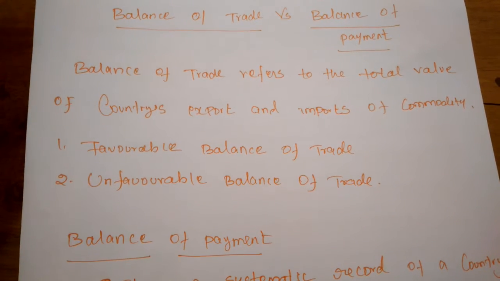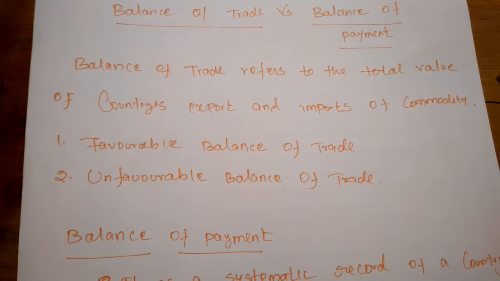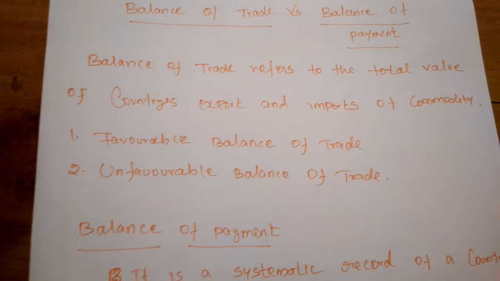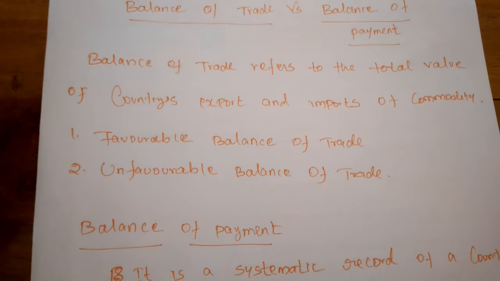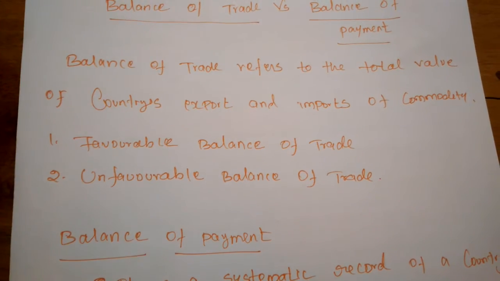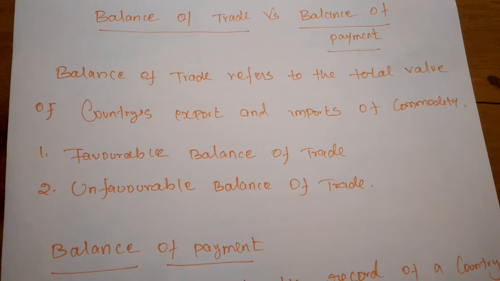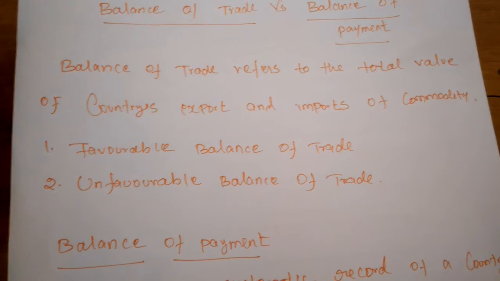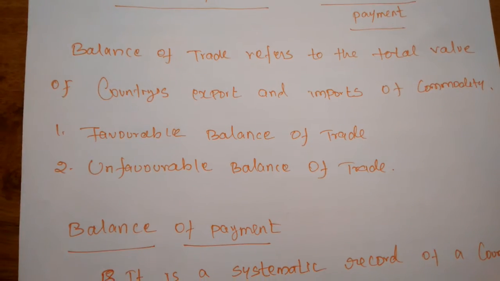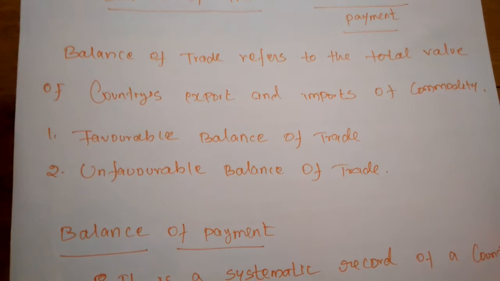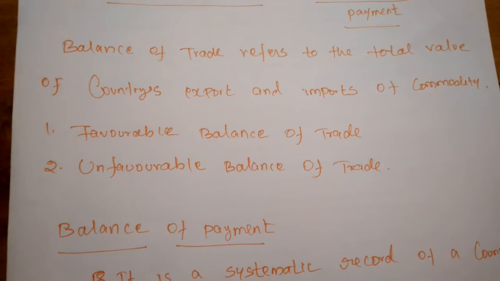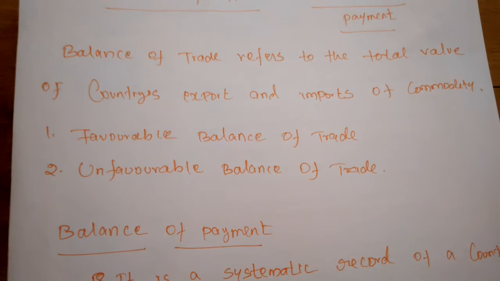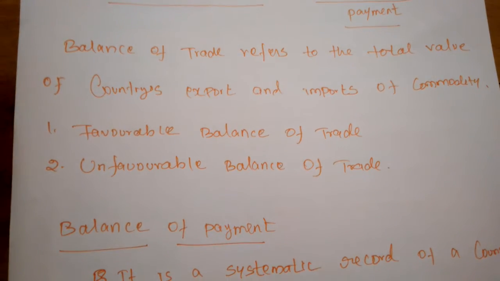If they are exporting 1 ton of commodities, they must be focusing to import 1 ton only or below 1 ton, or on the basis of the amount of money value. So only export and import of commodities are included in the statement of balance of trade of a country.